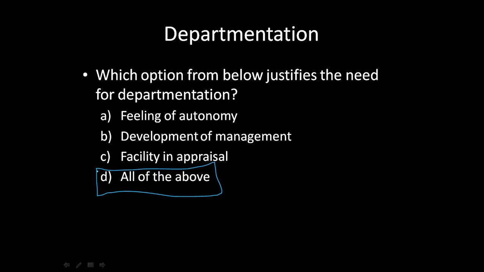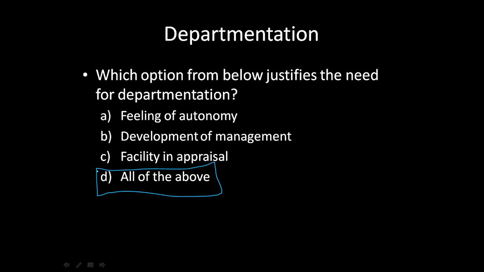Okay, for departmentation. Next, facility in appraisal. Now each different function has been categorized. Okay, each different unit has their own activities to do. So in that way আমরা বলতে পারি যে now all the works are divided systematically, and when they are divided systematically we know যে এই কাজটা হলে কার কাছে ক্রেডিট যাওয়া দরকার, এই কাজটা না হলে we will be able to identify where the problem is.